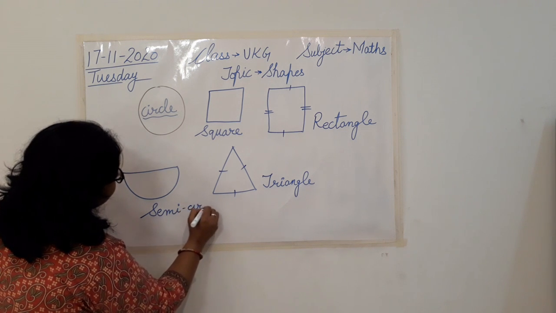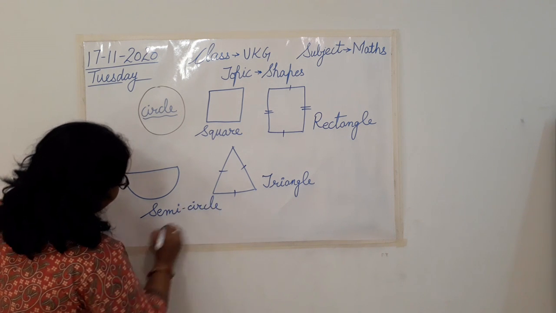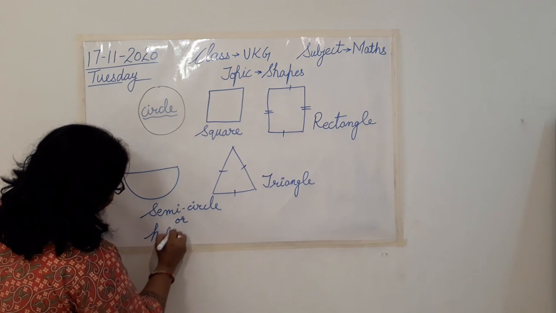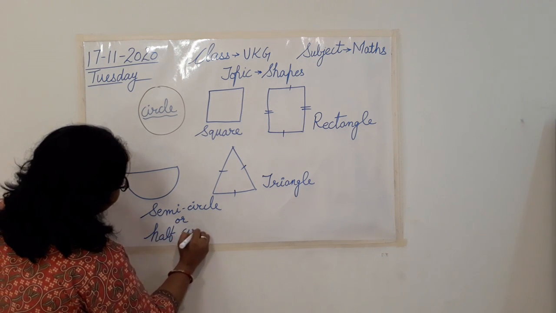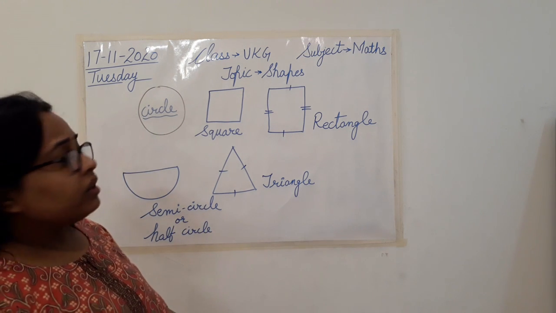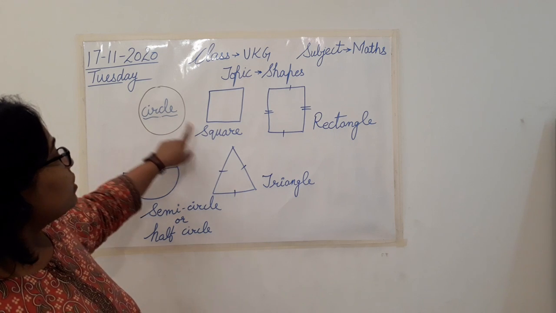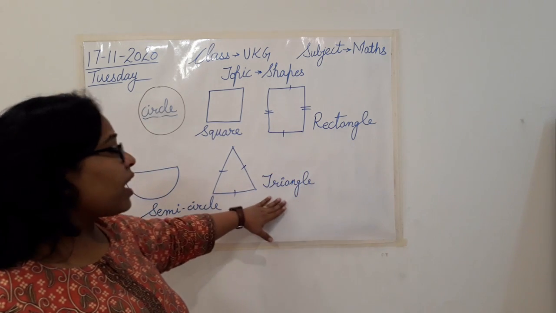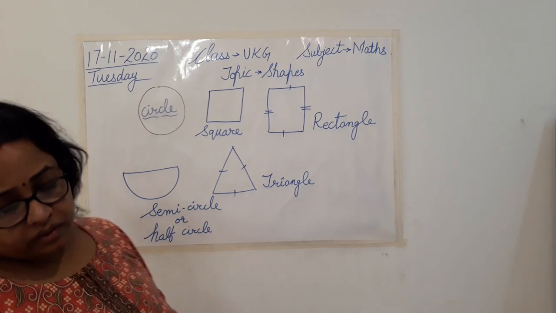Semicircle, or you can even call it a half circle. So the shapes in our maths are circle, square, rectangle, triangle and semicircle.